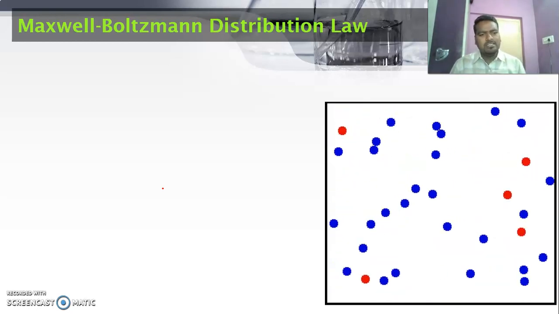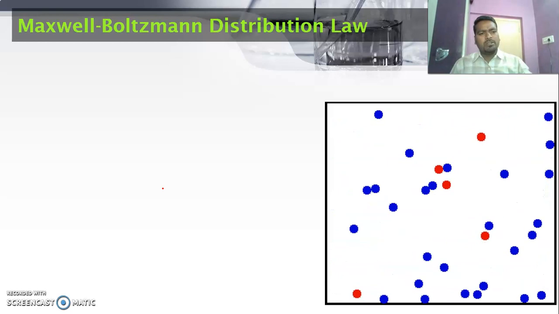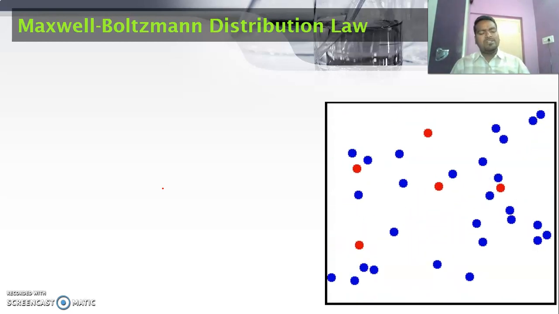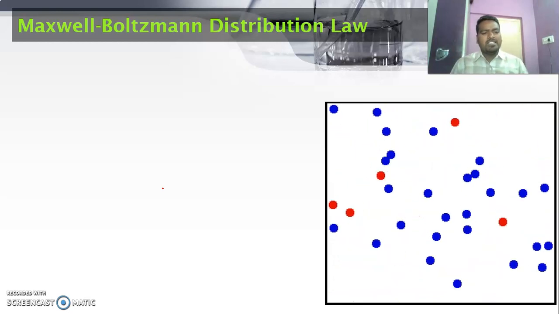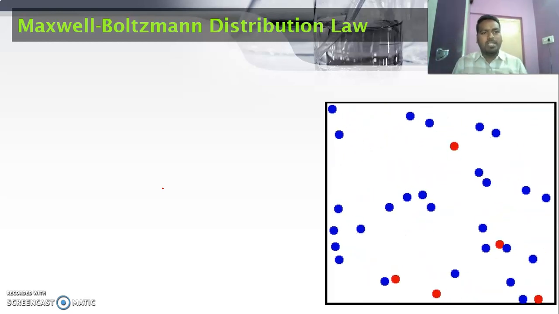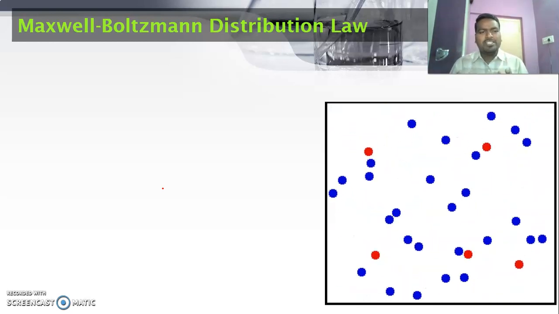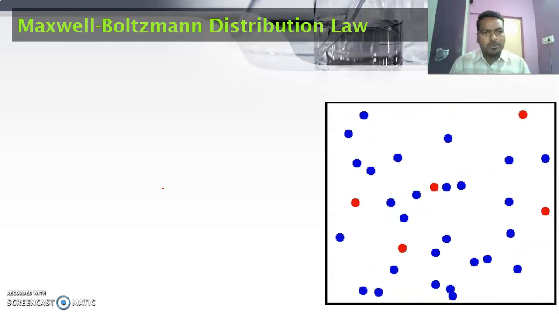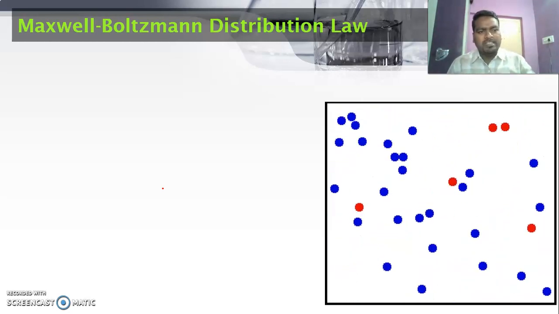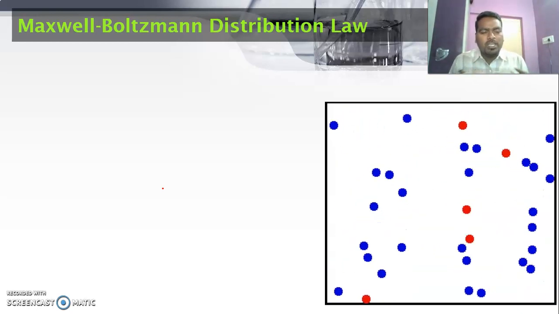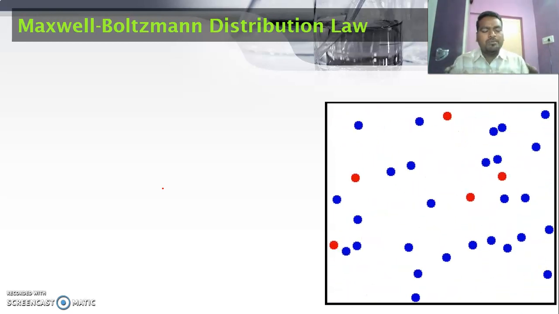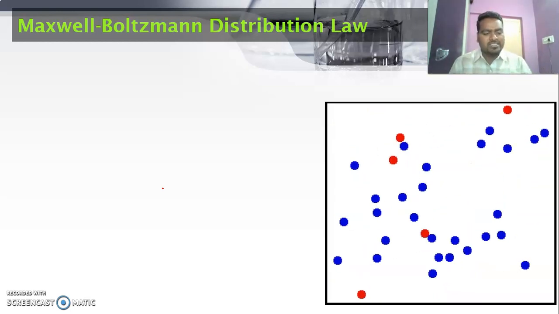So it depends on the temperature and on the nature of the gaseous molecule; the velocity and the energy of the molecules vary. So this Boltzmann distribution law tries to explain the probability of distribution of these molecules into various velocities and various energies.